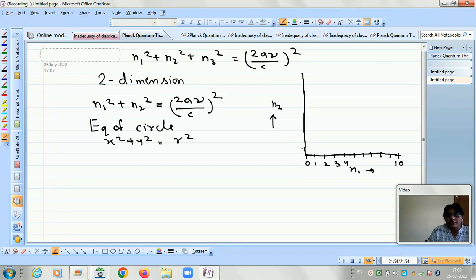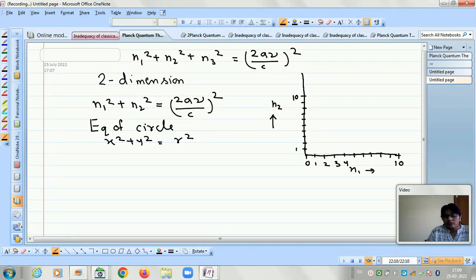And on the y-axis again 1, 2, 3, 4, 5, 6, 7, 8, 9, and 10. So this is also on the n2. This scale is not similar, but let us assume that these spacings are similar. We have to draw similar spacing on this axis and this axis.